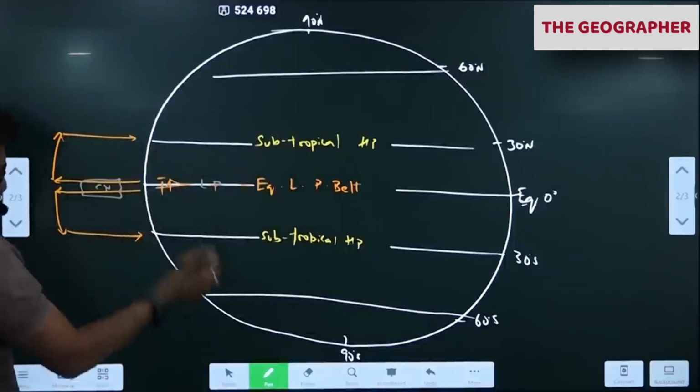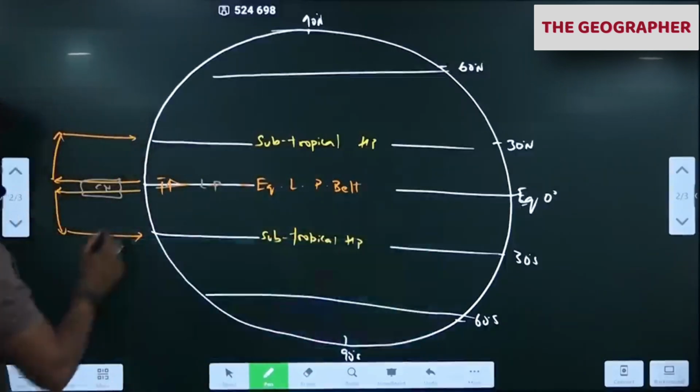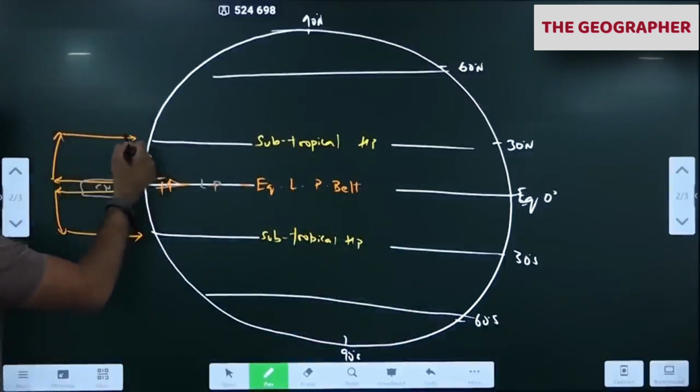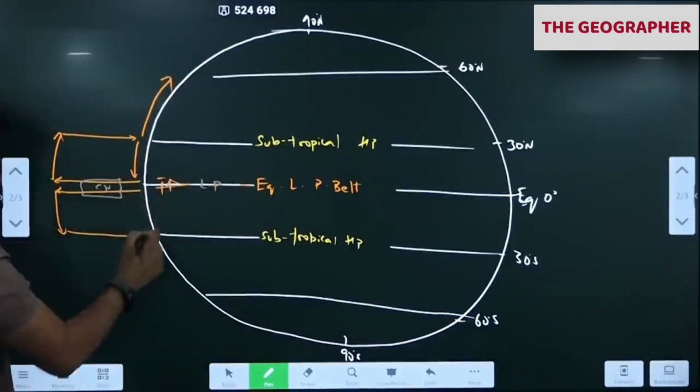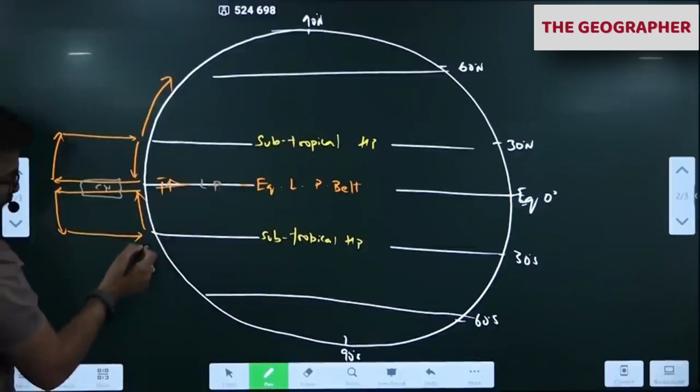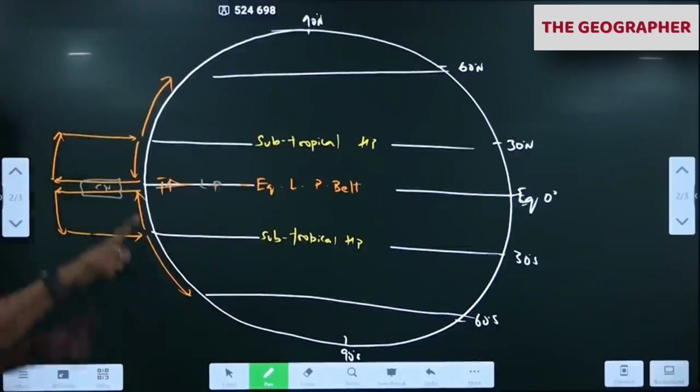After coming down, what happens to this air? All of you notice, pay attention. After coming down, part of this air goes towards the temperate region, and the other part comes back to the equator. Here also, part of it comes back to the equator, and the other part goes to the temperate region. So completing the circulation.